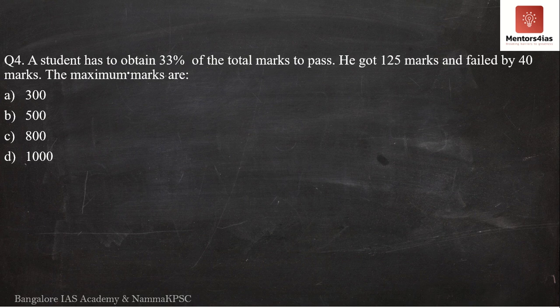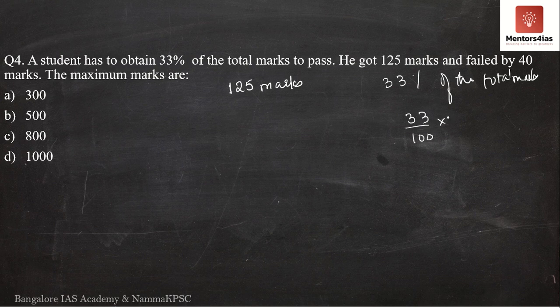Now, according to the question, the student got 125 marks. In order to pass, a student has to get 33% of the total marks. How much is 33% of the total marks? It is nothing but 33 by 100 into x.